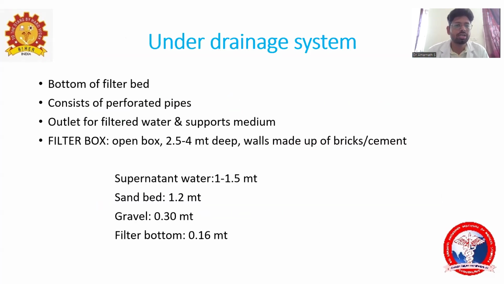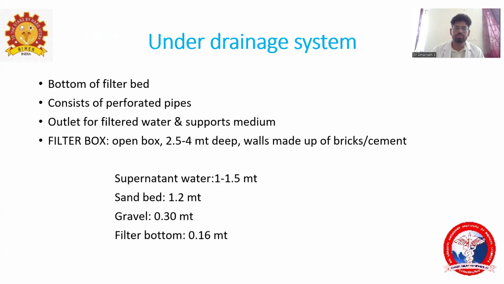So now we are going to see the under drainage system. It is at the bottom of the filter bed. It consists of filter pipes for the filtration of the water, an outlet for the filtered water, and it supports the medium. There is another thing called the filter box, which is 2.5 to 4 meters deep. It is made of brick walls. The filter box consists of supernatant water, sand bed, gravel layer, and filtered water.